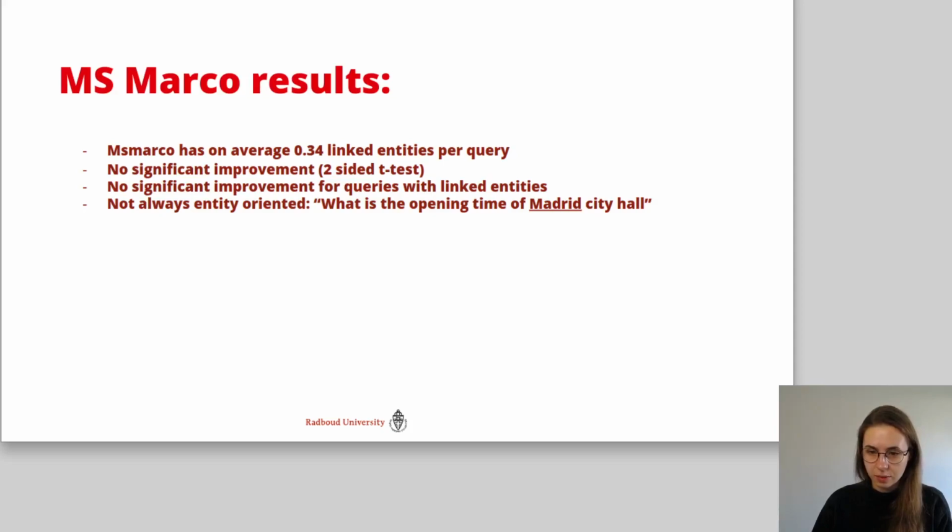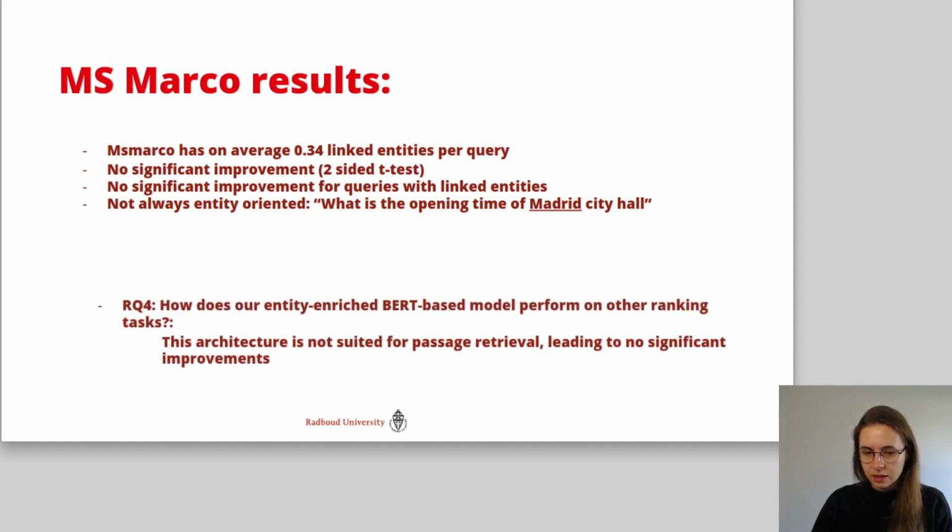For example, what is the opening time of Madrid City Hall? This information need is too specific to be found on the entity page of Madrid. So to answer our fourth research question, how does our entity-enriched BERT-based model perform on other ranking tasks? This architecture is not suited for passage retrieval, leading to no significant improvements.